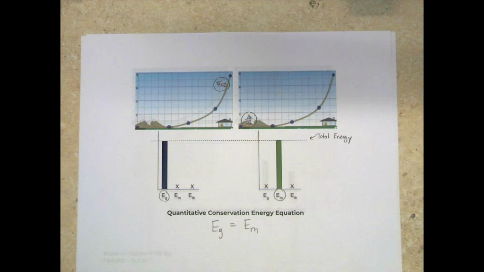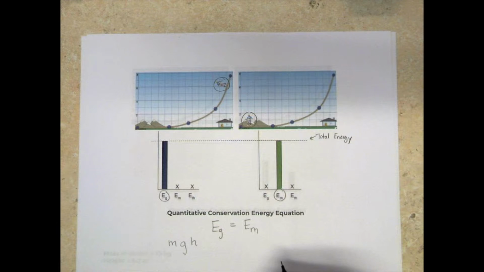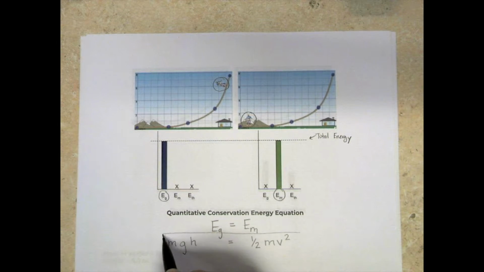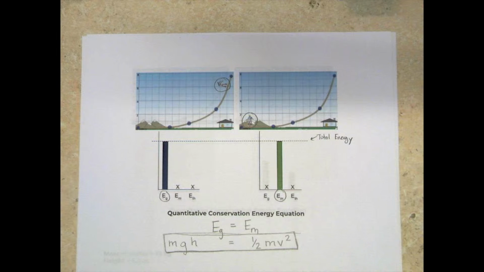Now we can expand this equation, and we can plug in values that we already know for these equations. We know that Eg is equal to m, the mass, times the acceleration due to gravity, 10 meters per second squared, multiplied by the height of the object. And that's going to equal the energy of movement. We know the energy of movement is equal to 1/2 the mass times the velocity squared. This here is our quantitative conservation of energy equation. Just like I've said, it doesn't take one form. It can be many different forms.